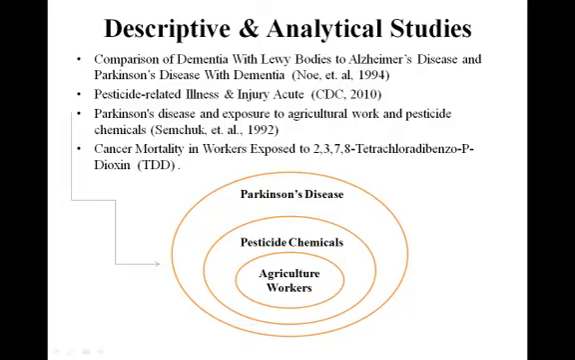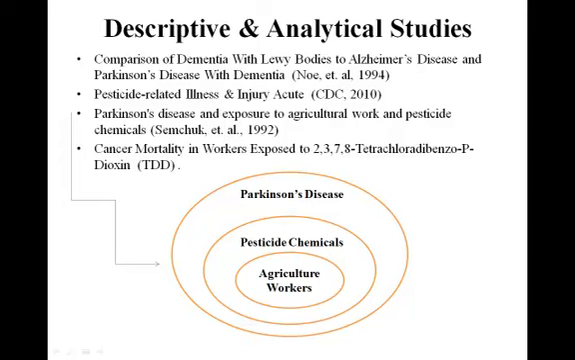Pesticide-related illness and injury acute is an analytical study because it is analyzing acute adverse health effects resulting from exposure to a pesticide product. This study also utilizes evidence supporting a causal relationship between pesticide exposure and health effects.